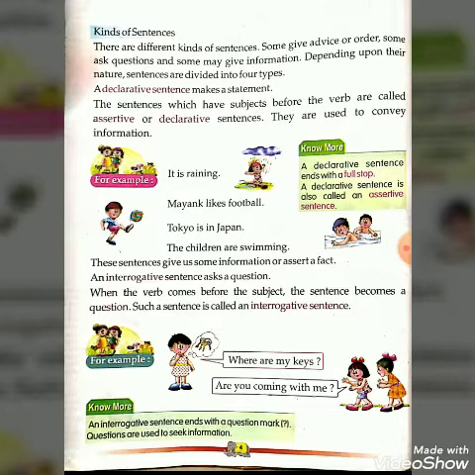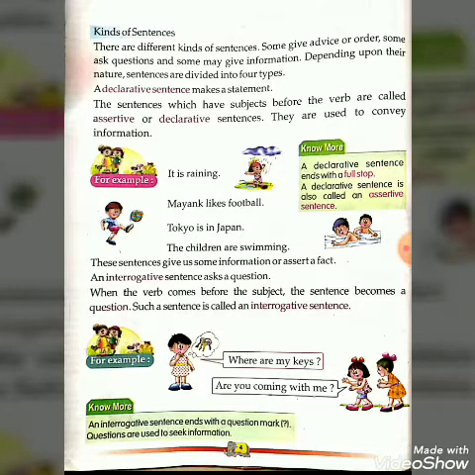Now we are going to study about the declarative sentence. A declarative sentence makes a statement. The sentences which have subjects before the verb are called assertive or declarative sentences. We can also say assertive sentence or declarative sentence. They are used to convey information.